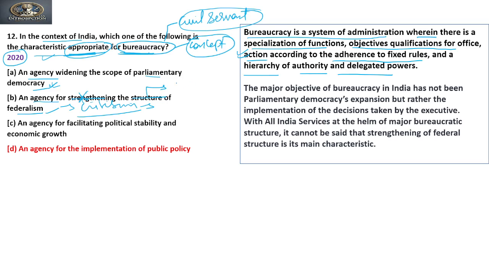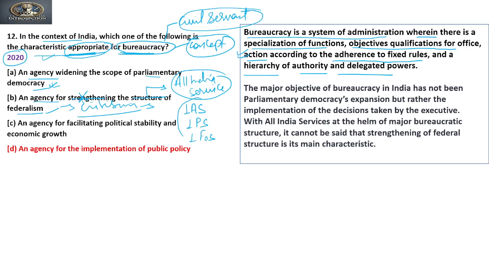For that we need to understand that in India we have three types of all India services: the Indian Administrative Service, the Indian Police Service, and the Indian Forest Service.